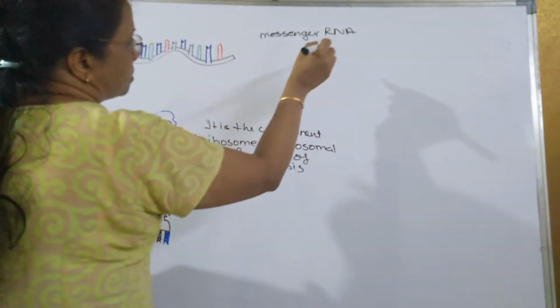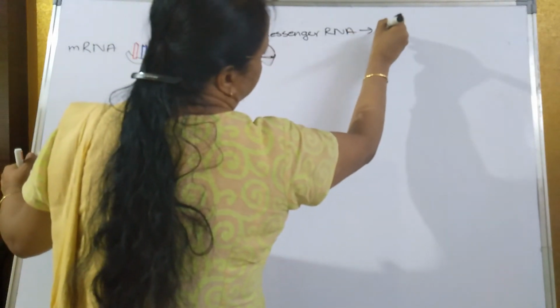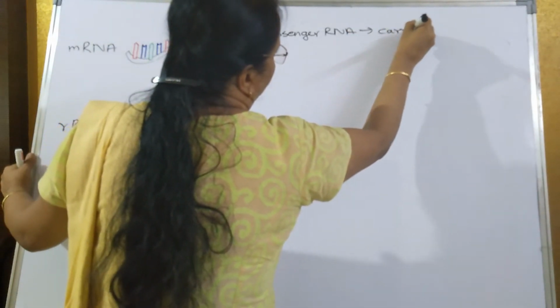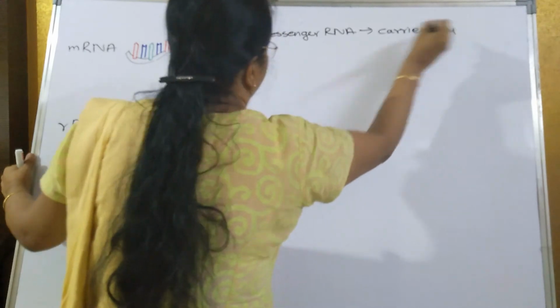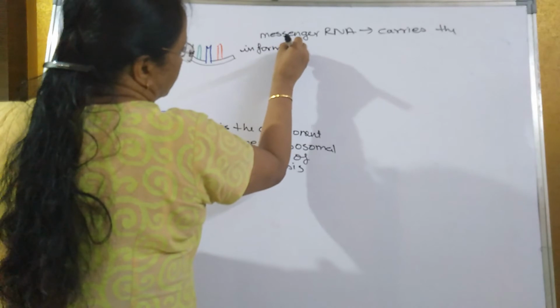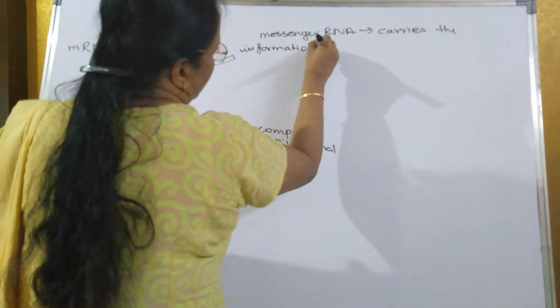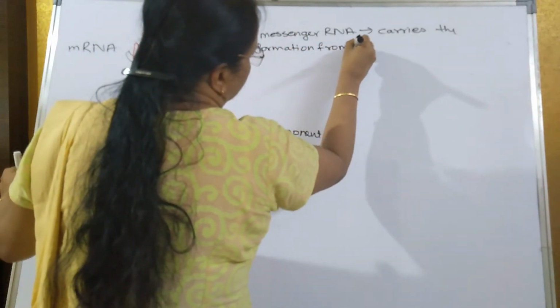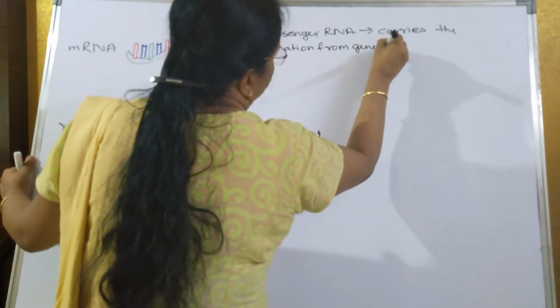It carries the information from a gene, that is DNA.